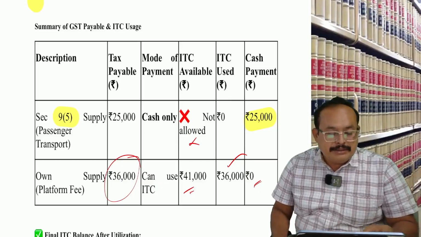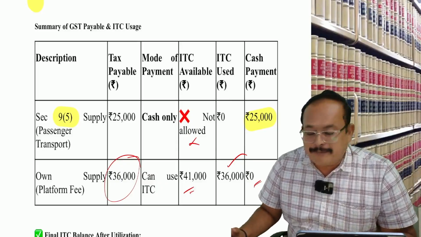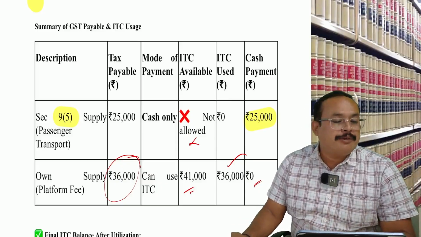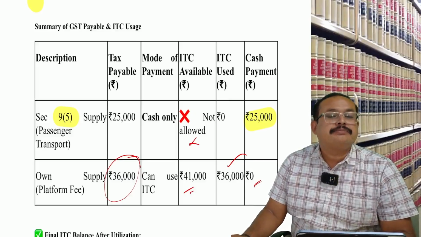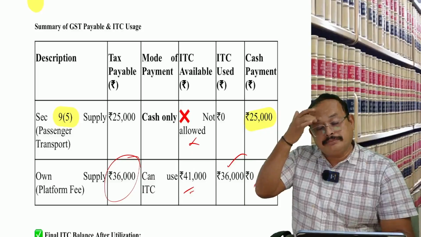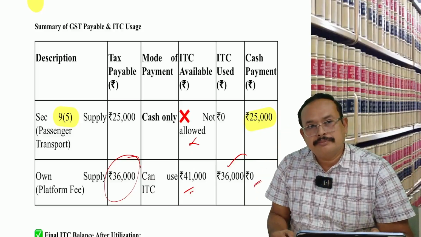Now listen. What is your doubt in this regard? Tell me, brother. Sir, in this own supply platform fees, 36,000. Suppose in this question TCS was included.